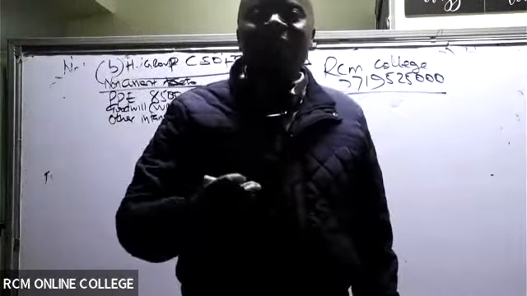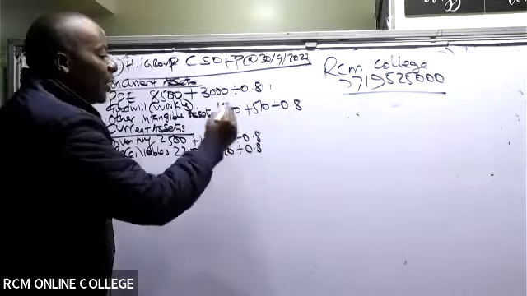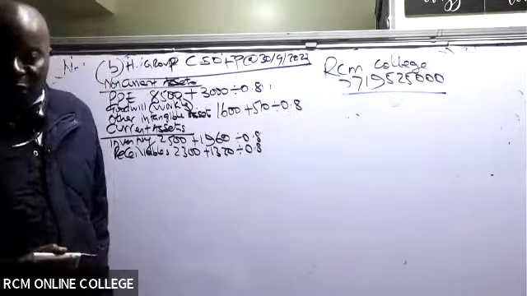All right. From there, we have what we are calling receivables. So receivables, we have 2300, 1320. So 2300 plus 1320 divided by the closing rate, which is 0.8.